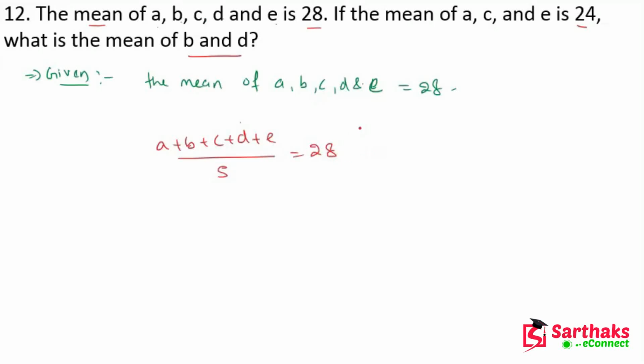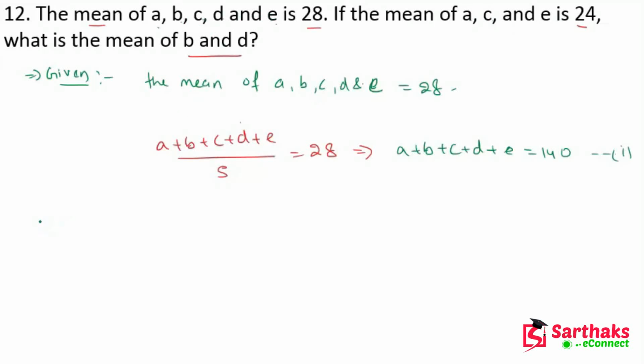So this will become A plus B plus C plus D plus E equal to 28 into 5, which will become 140. Let's suppose this is equation number 1. Now we have the mean of A, C and E.